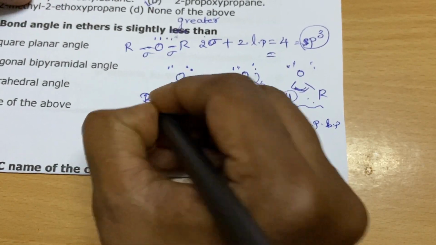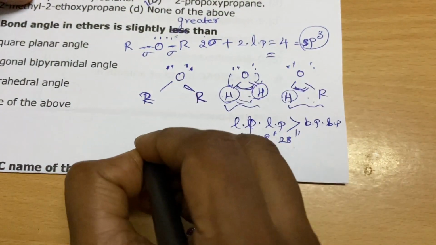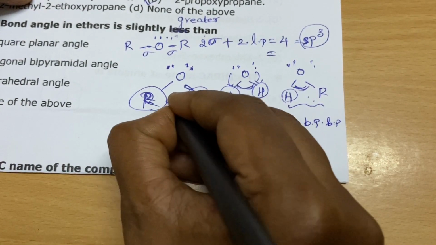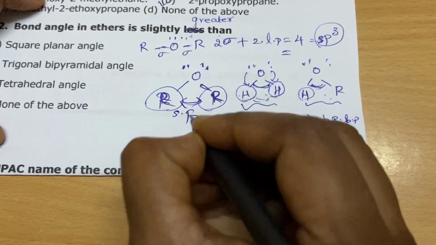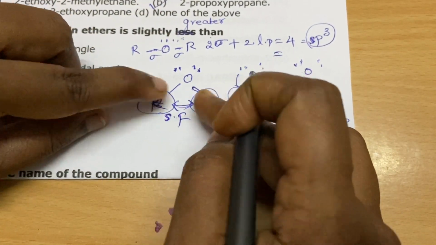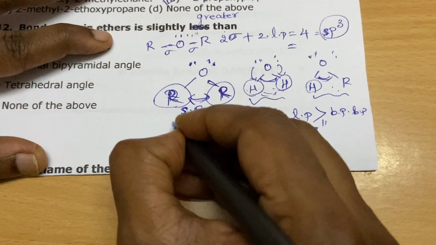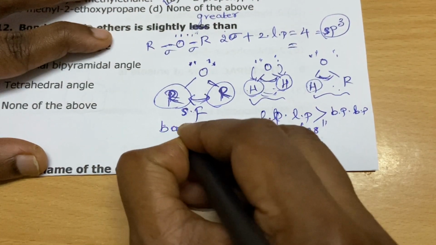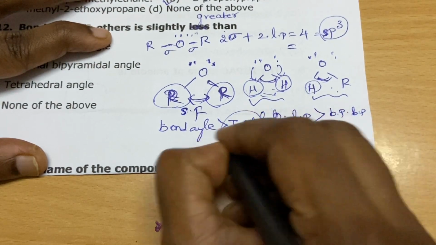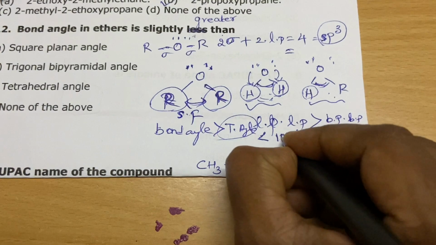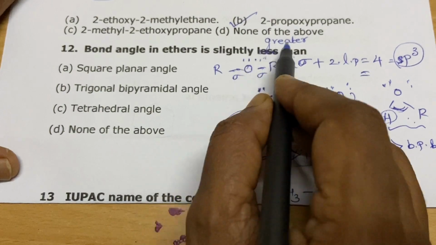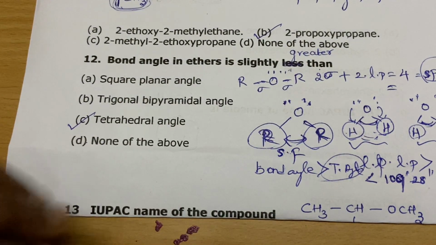But here, although there is a lone pair repulsion, the alkyl groups are both bulky, so the steric factor dominates. So they go apart. You can imagine, they go apart, so the bond angle increases. Increases than what? Than the typical tetrahedral angle, 109 degrees 28 minutes, not 108. So the bond angle in ethers is slightly greater than the tetrahedral angle due to the steric repulsion.